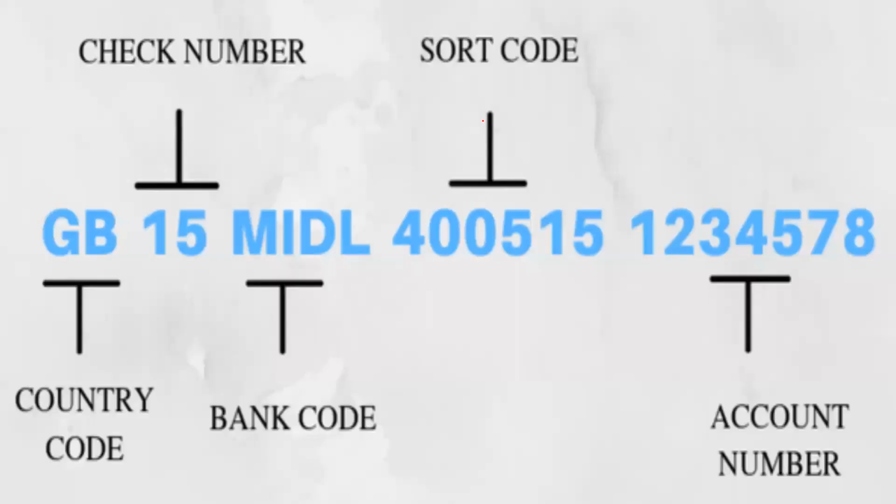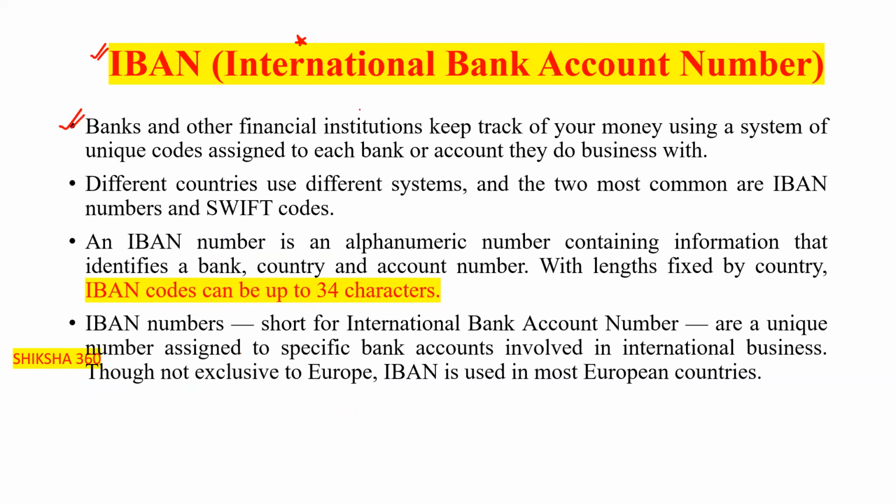So let's discuss some important things. Banks and other financial institutions keep track of your money using a system of unique codes assigned to each bank or account they do business with. Different countries use different systems, and the two most common systems are, first, the IBAN number, and second, the SWIFT code.